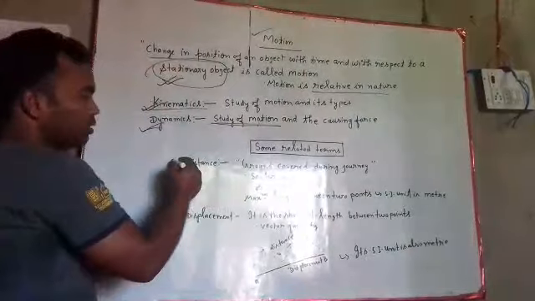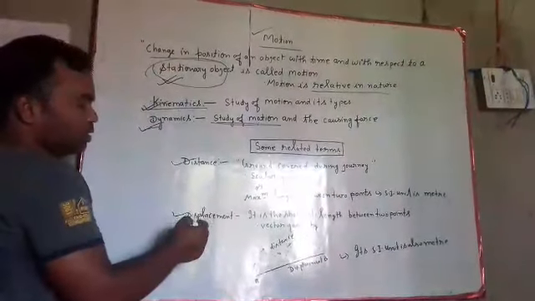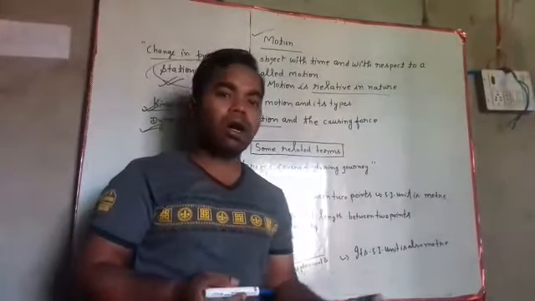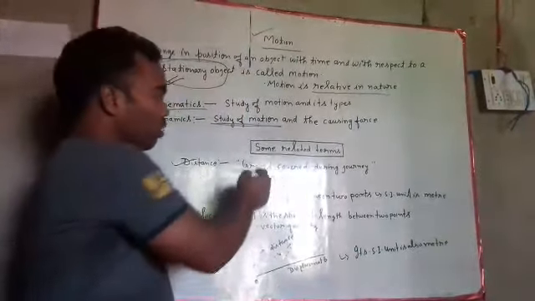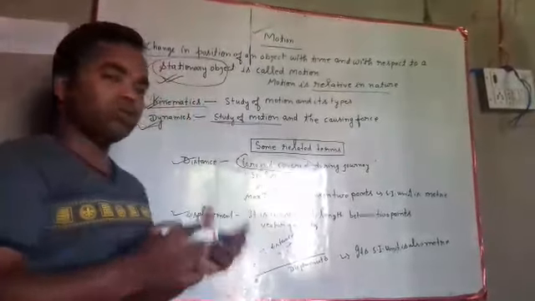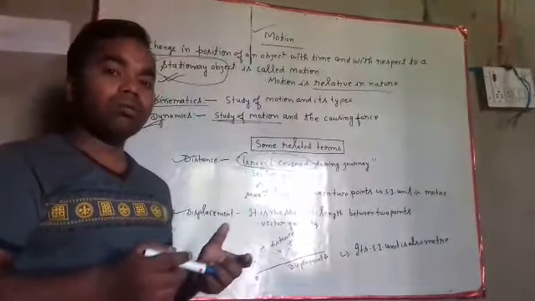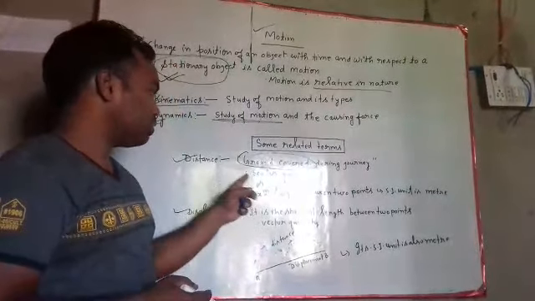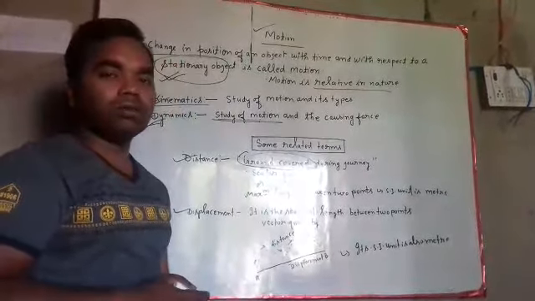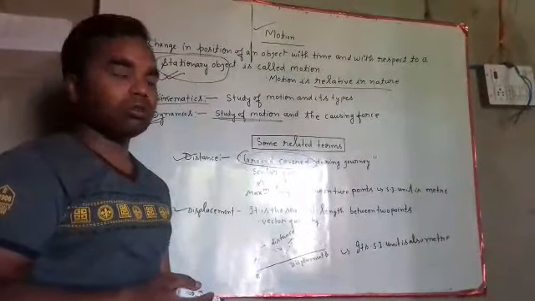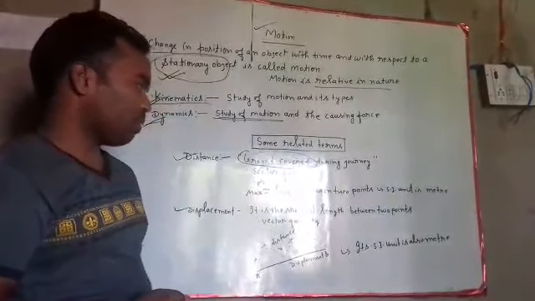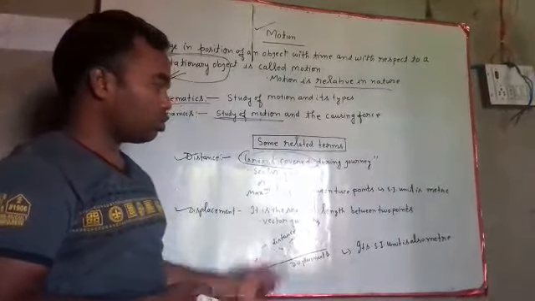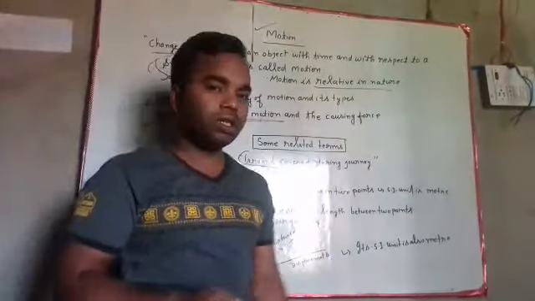Some related terms are distance and displacement. What is distance? Whenever we are on a journey, the ground covered, how much length you have covered, that is distance, and it has only magnitude but no direction, so it is a scalar quantity. Or you can also define it as the maximum length between 2 points. Its SI unit is meter.